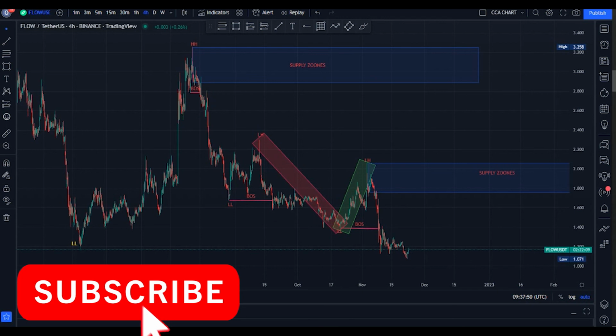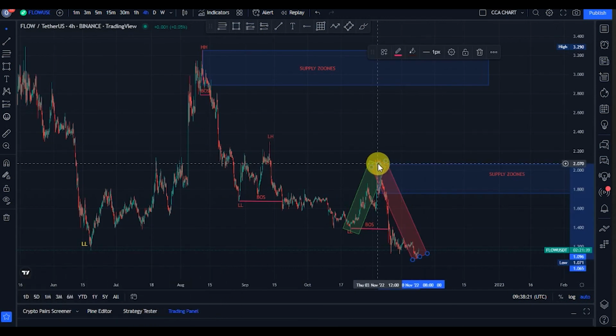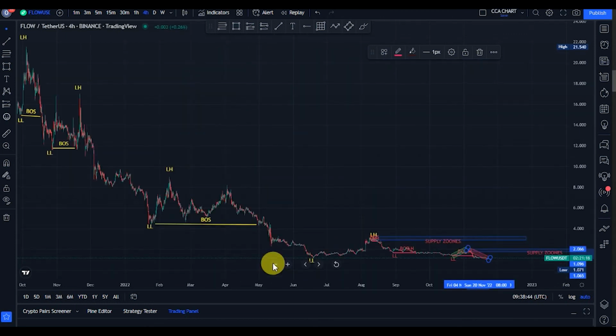Then the bears came back, took the price from that $2.07 and rallied back to about $1.1. We just saw another break of structure to the downside. But guys, we're expecting a pullback. We've not yet seen any pullback yet. So guys, what's our current position? Flow USDT market chart price. We just saw a break of structure to the downside, expecting a pullback.